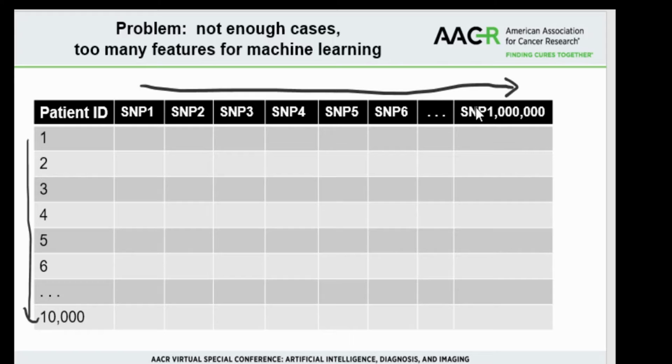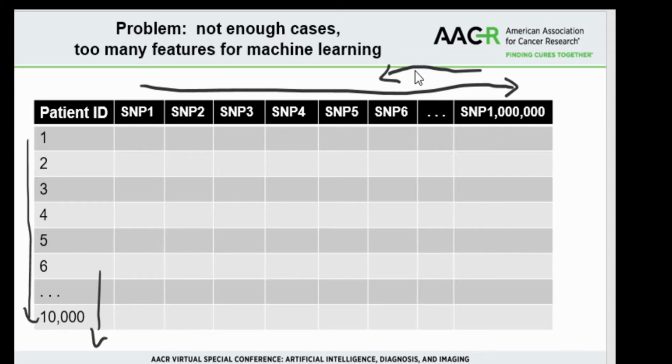So what can we do? You can do two things. One, try to increase the number of patients. That's expensive, time consuming. Or two, you can try and decrease the number of features. Somehow condense the information in a genome into a smaller number. That's what we're trying to do.